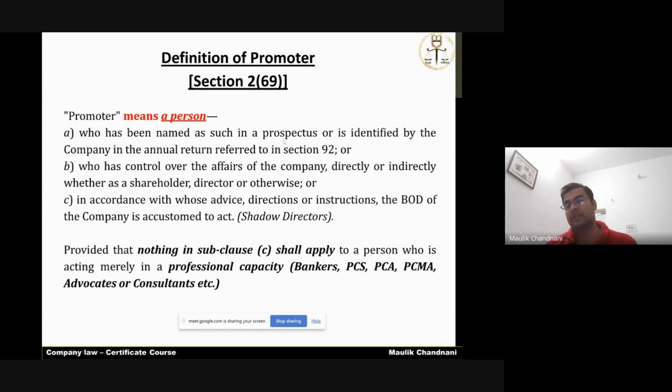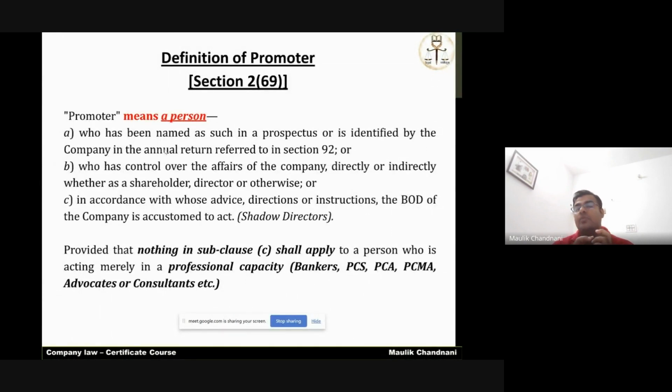See, when the public issue comes, the prospectus is issued and launched. But over the years, every single year, the company needs to file an annual return in MGT 7 within 60 days of the annual general meeting. So it is a conditional activity: whenever the company comes with the public issue, the prospectus will have the name of the present promoter. But over the years, who is the promoter of the company may change.